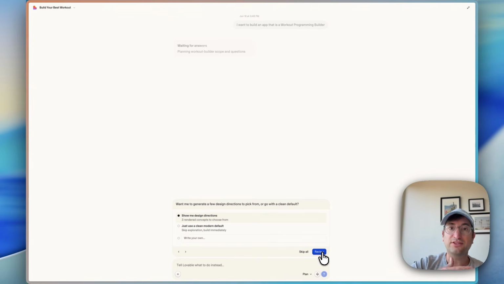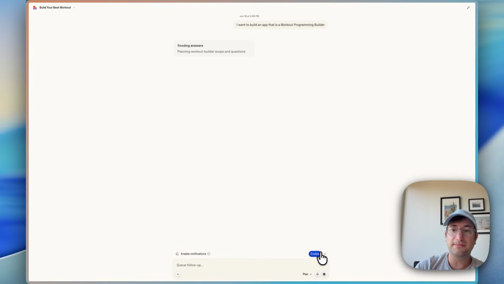And auth means user authentication. So logging in, signing up. So kind of having a login on your app. Do you want me to generate a few design directions or just go with a clean default? Why don't we do 3 design directions? I like that idea. And I'm going to submit those questions.